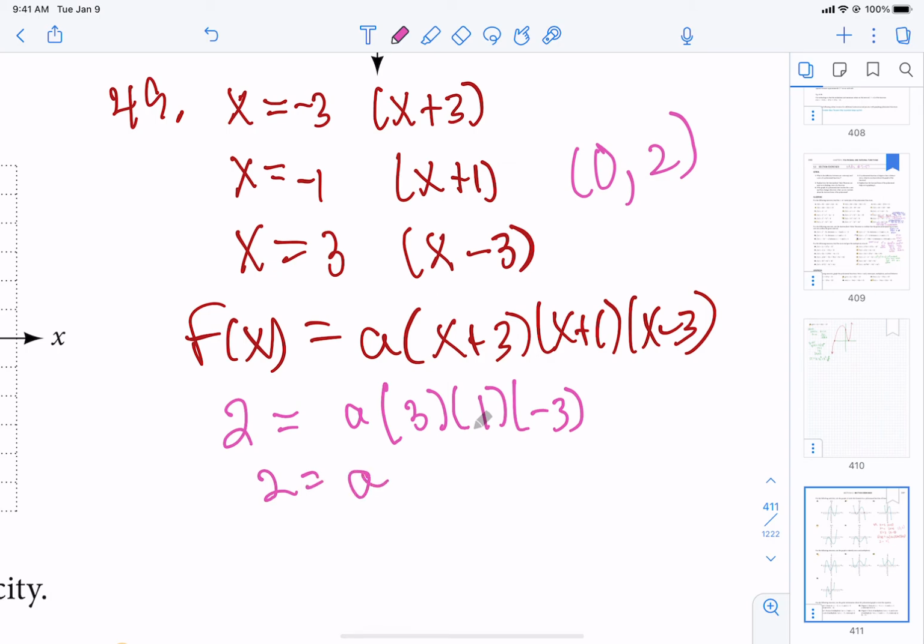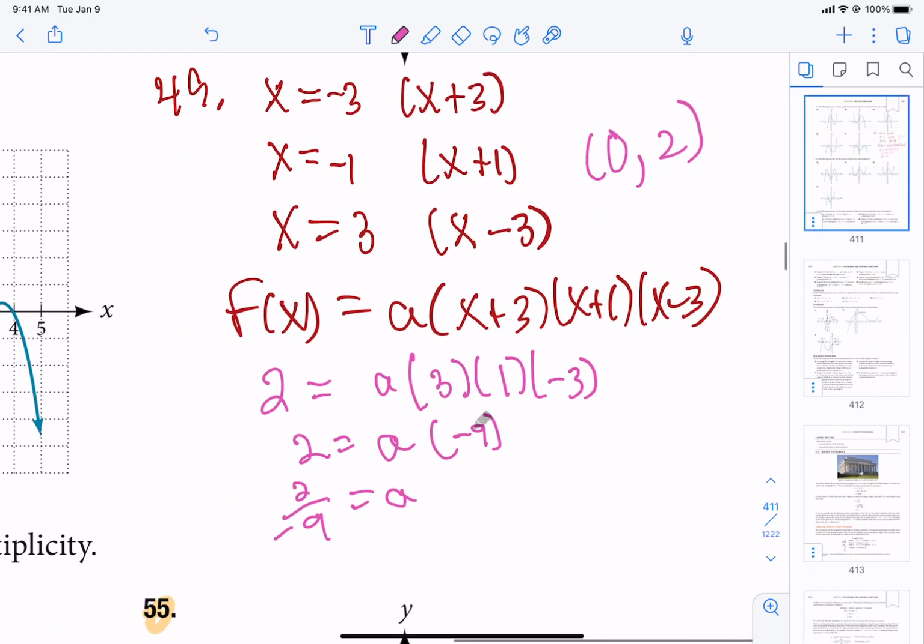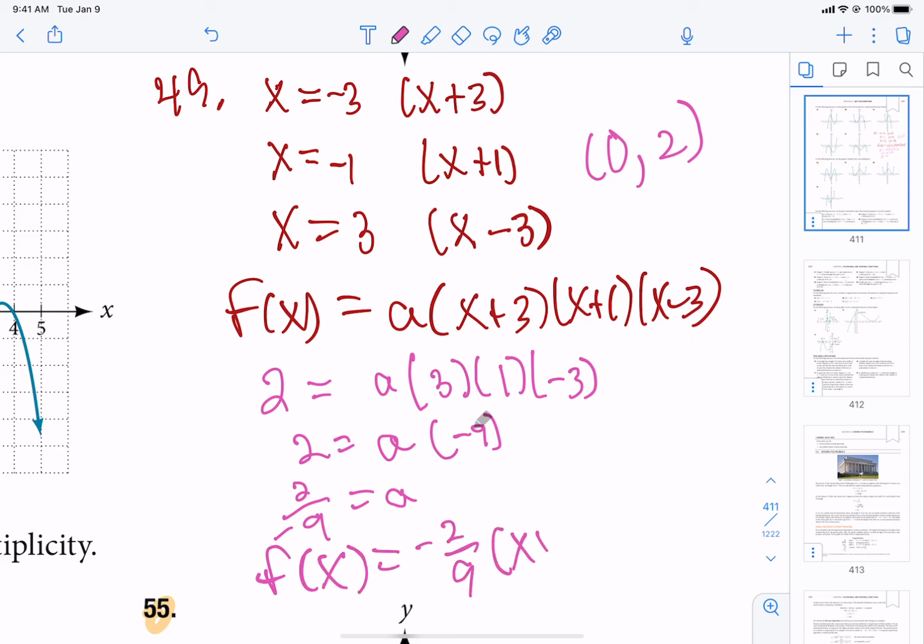So 2 equals a times negative 9. So a is 2 over negative 9, or negative 2 ninths. So we just have to write the equation one more time and we're done. So our final answer is negative 2 ninths times x plus 3 times x plus 1 times x minus 3. We should be able to put that into Desmos without a problem.